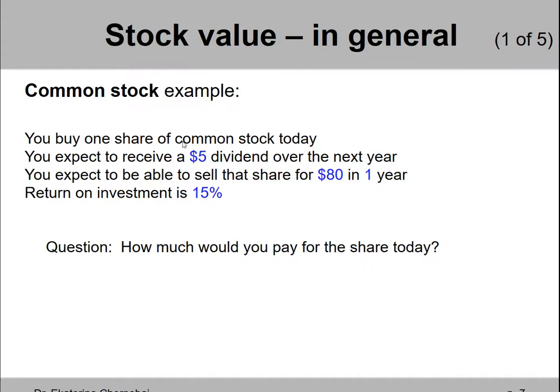Let's say you buy one share of common stock today. You expect to get a $5 dividend over the next year, and you also expect to be able to sell that share for $80 in 1 year.